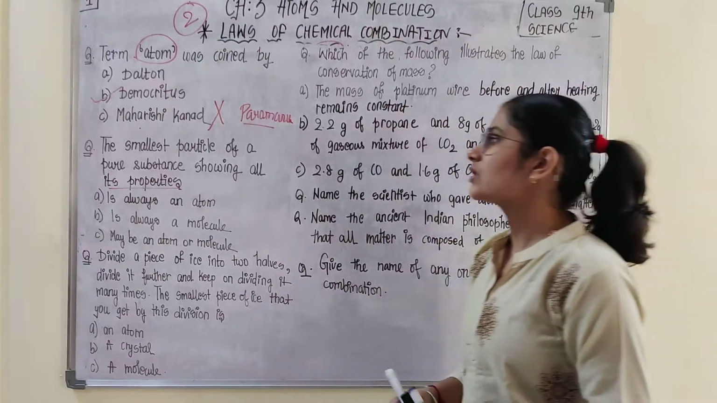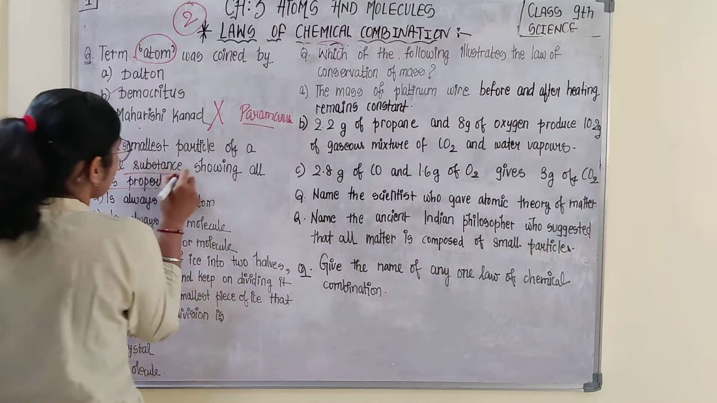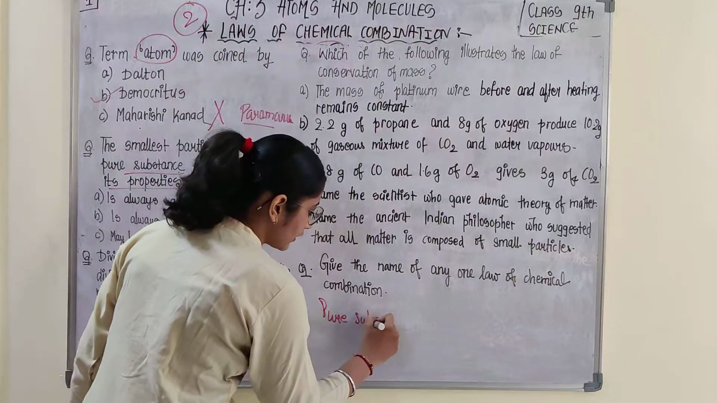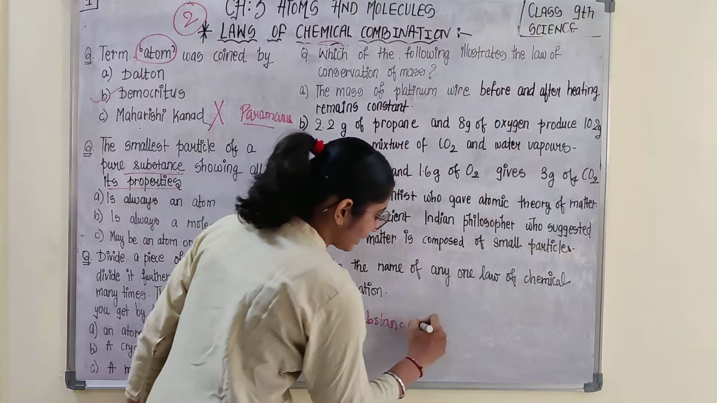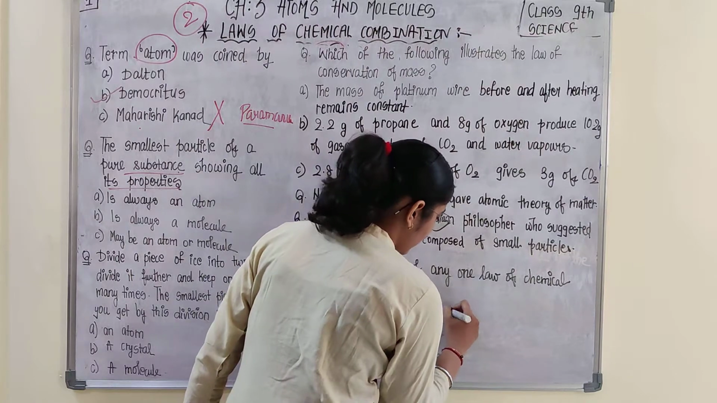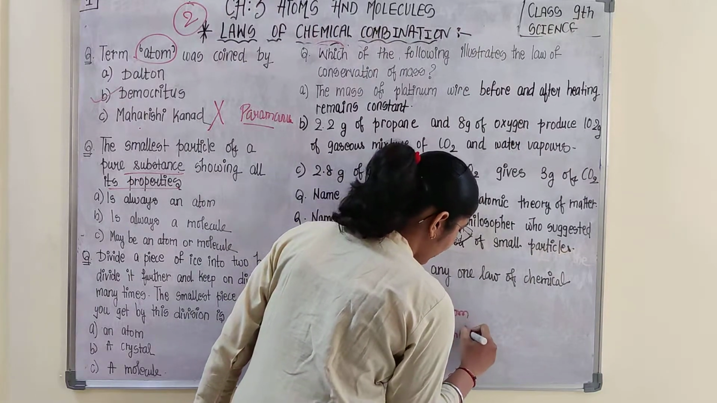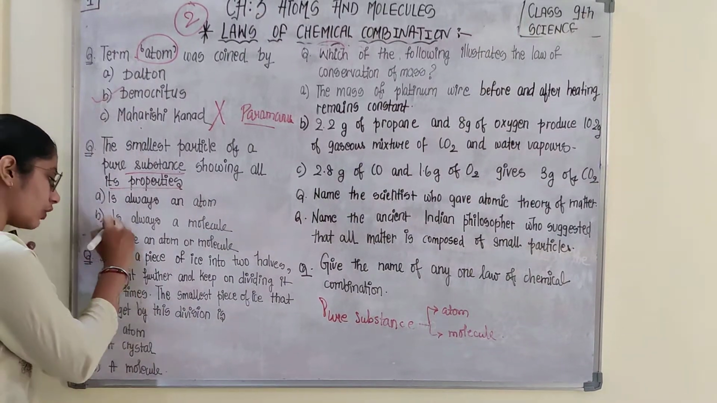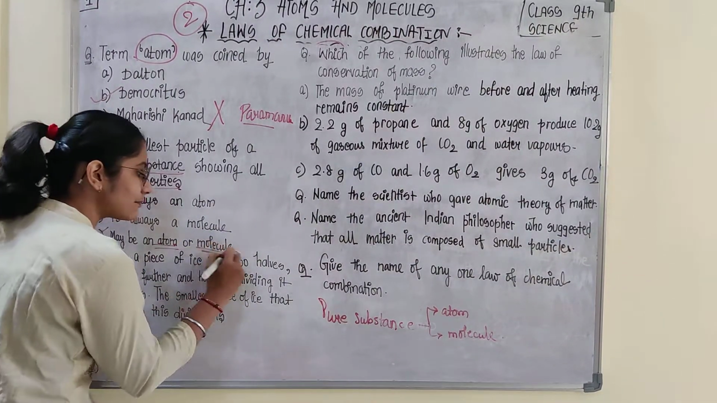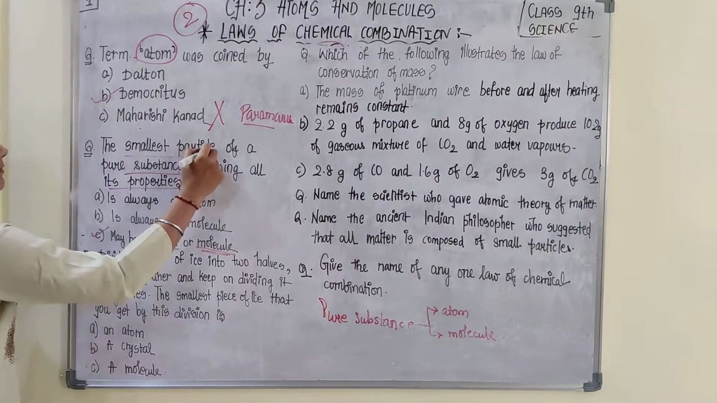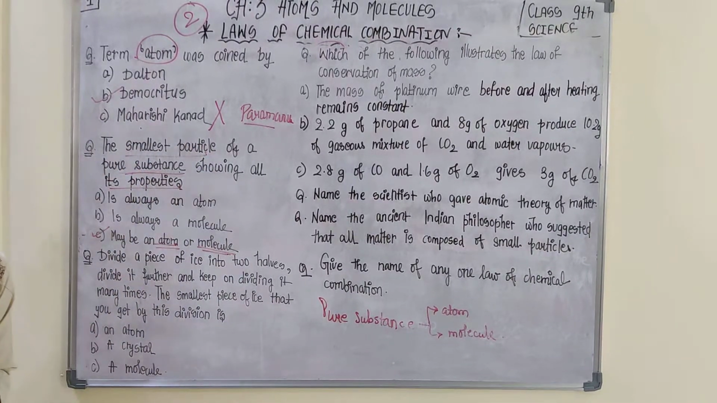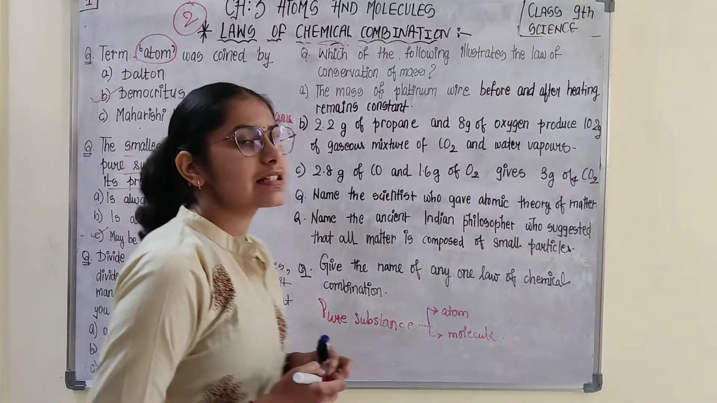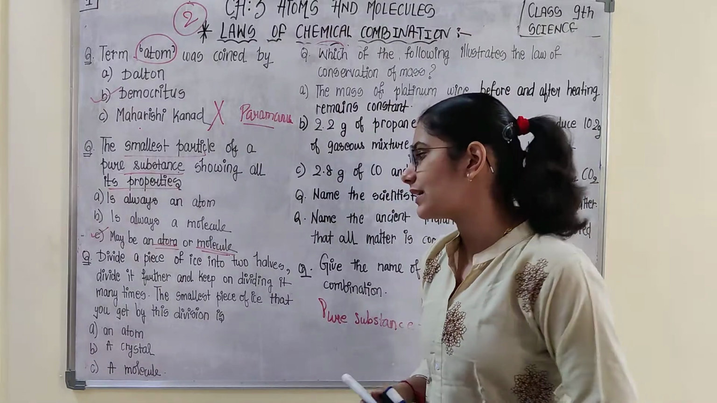Okay, so they are asking you the smallest particle of a pure substance. So we have divided the pure substance into two, that is atoms and molecules. So are these both the smallest, or any one of them is smallest? So the correct answer is both. Can be atom, can be molecule. Okay? The smallest particle of a pure substance. Okay? If we talk about this question, you read this carefully and answer the correct option.